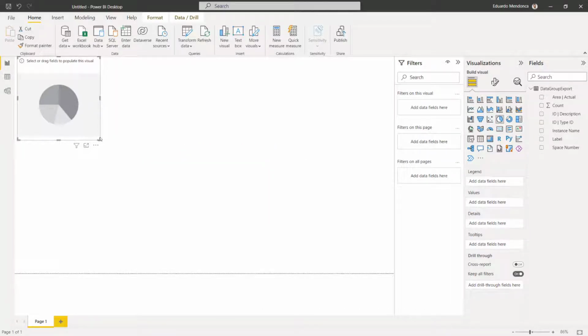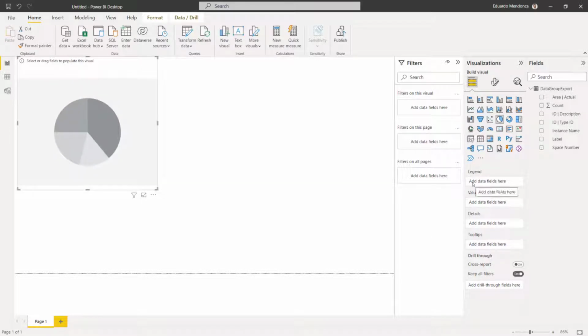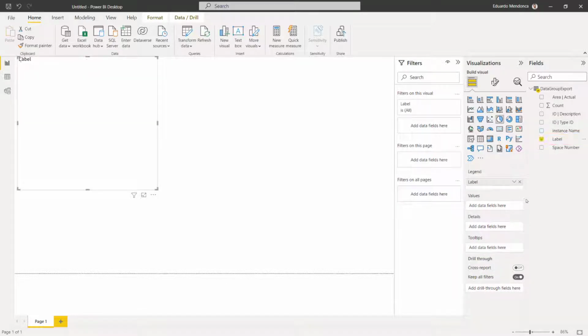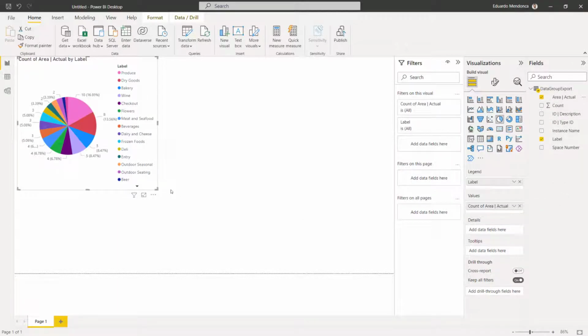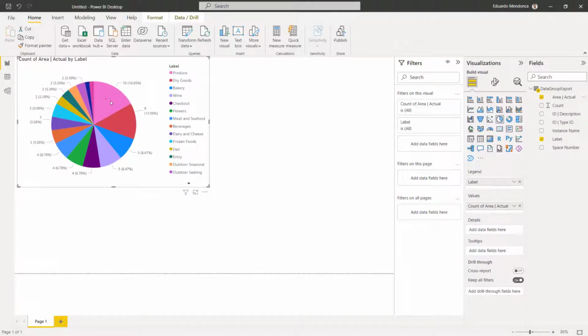In this pie chart, I will choose the information that I would like to show. For example, for the legend, I would like to put the spaces label, and for the values, the count of area. And here I have all my spaces organized in a pie chart with the areas being shown.